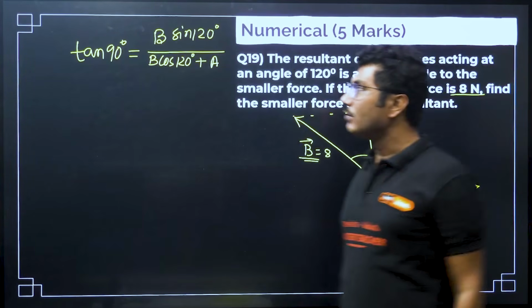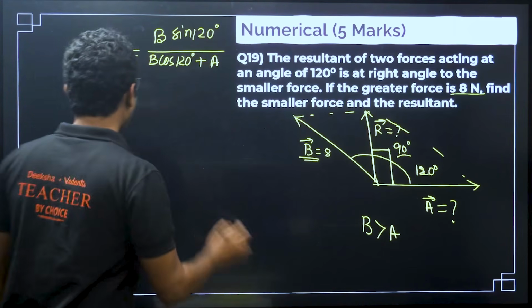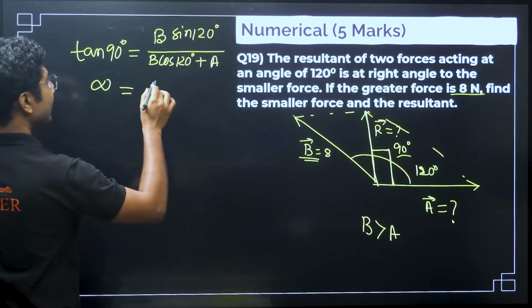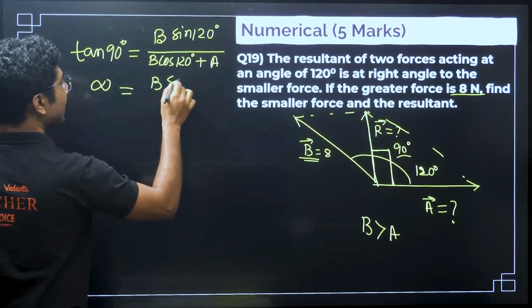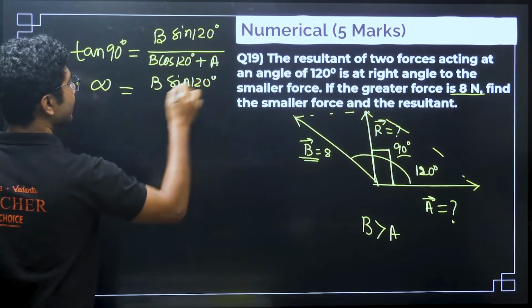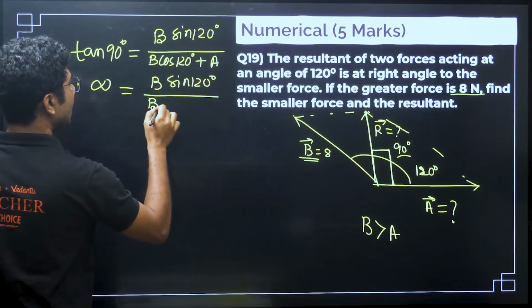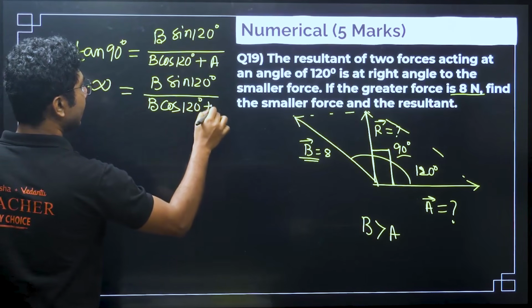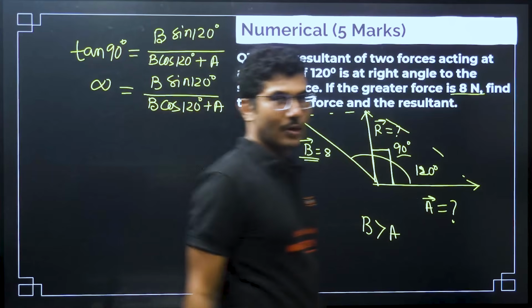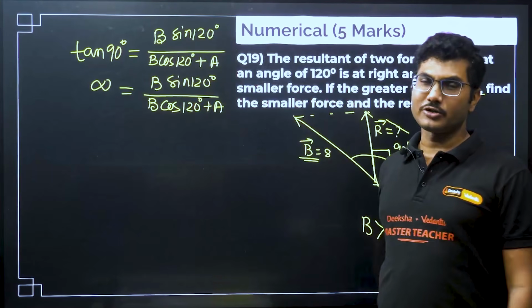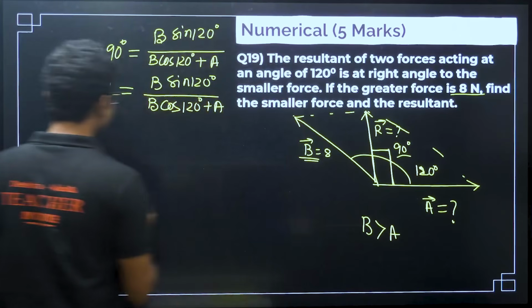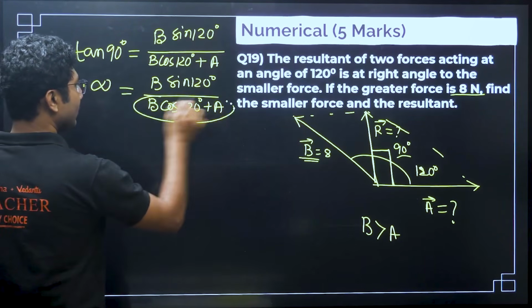Now, what is the value of tan 90? Tan 90 is basically infinity. That means infinity is equal to B sin 120 degrees by B cos 120 degrees plus A. Now, you might say, sir, infinity is not solvable, but we know that a number can be infinity if the denominator is 0.